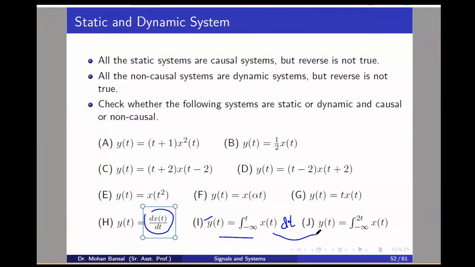Here in one, y(t) will depend on the future value, but in the other y(t) depends only on the present and past value. In question I, y(t) depends on the present and past value, so it is causal as well as dynamic. In this last question, it depends on the future value as well, so it is non-causal as well as dynamic.